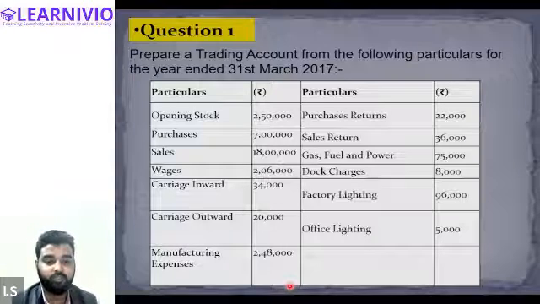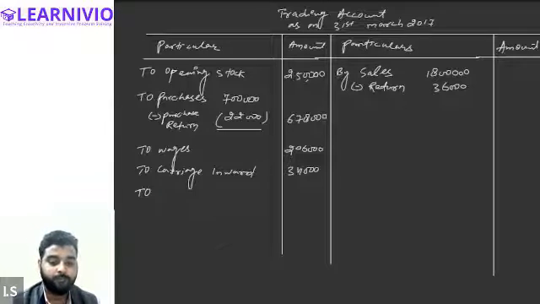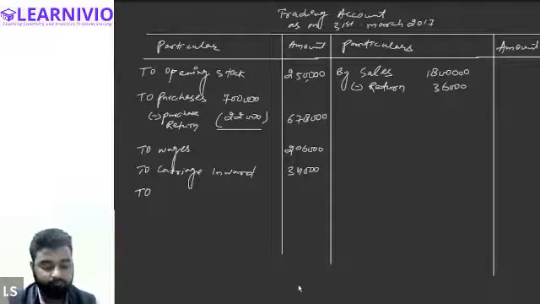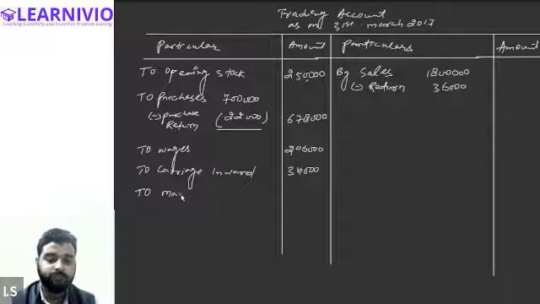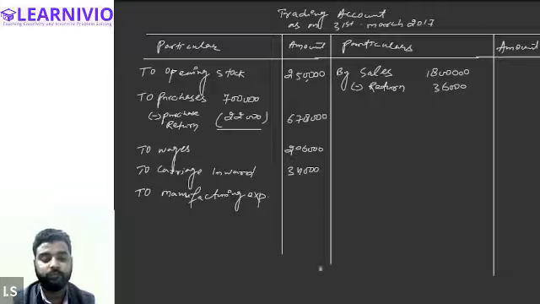So it will be treated as a direct expense, and we will be recording it in the trading account on the debit side. Yes. So, to manufacturing expense. Halima, is this clear for you? Yes, sir, clear. Peer, is that clear? Peer is not going to respond today. So manufacturing expense is 2,48,000.